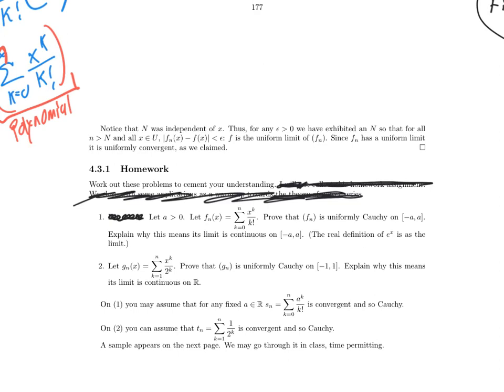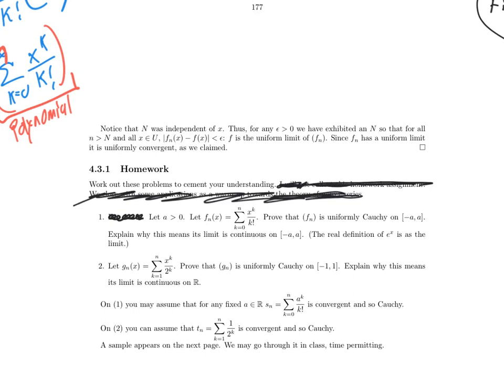So let's read through the first statement. Let a be bigger than 0. Let f sub n of x be the sum from k equals 0 to n of x to the k divided by k factorial. You'll recognize that as the nth Taylor polynomial of e to the x. Now, if you can prove that this sequence of functions is uniformly Cauchy on the interval from negative a to a, then you'll conclude that it's uniformly convergent, so you can talk about its uniform limit.